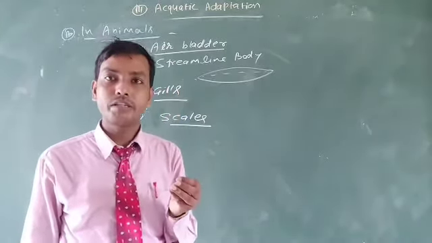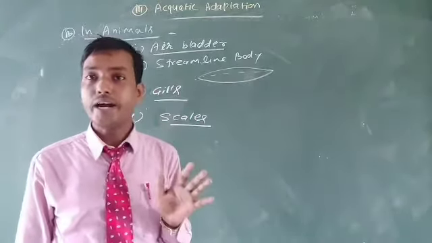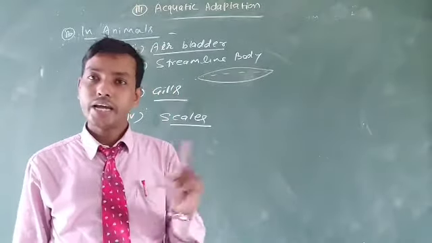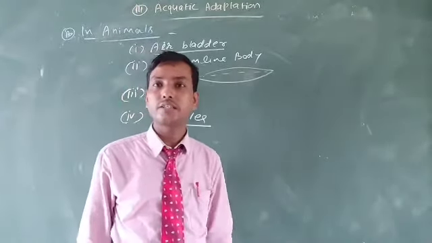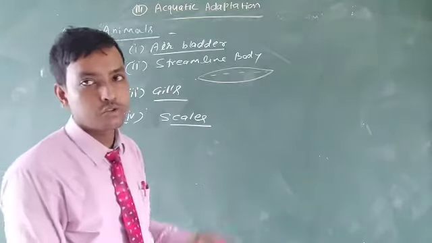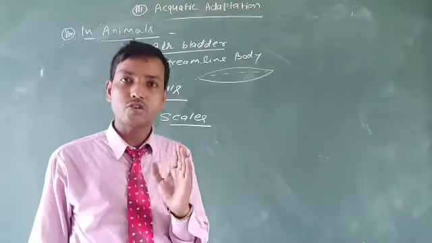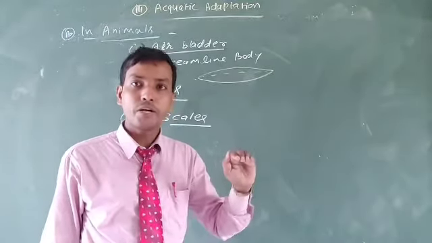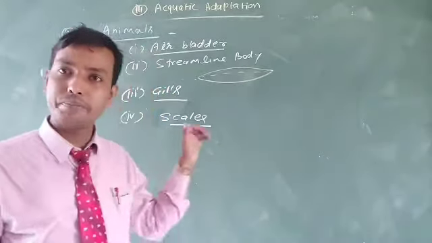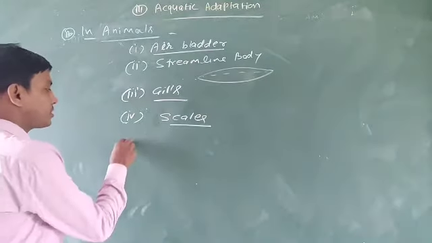You are well familiar with the words placoid and cycloid scale from class 11. The placoid scales are the characteristic of chondrichthyes fish species, and the cycloid scales are the characteristic of osteichthyes fish species, that is the freshwater fishes. So the scales create water resistance over the body, and prevent the entry of water from outside to inside the body. Keep in mind, these are important substances.